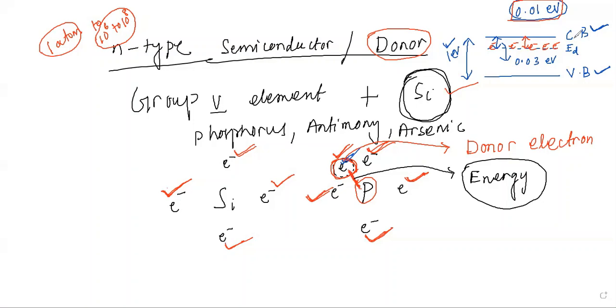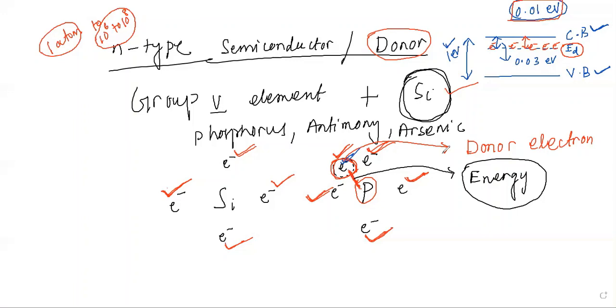Okay, so that is what we said, and all these electrons are known as the donor electrons, and they correspond to a particular energy level over here, and we said that's the donor energy level. Okay, so that's the donor energy level we said.